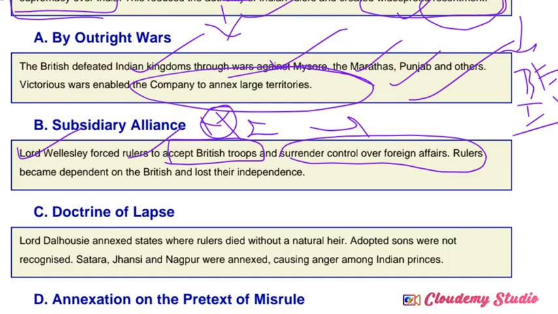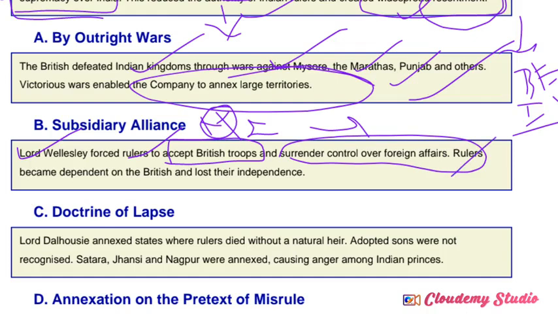They should have a British officer in the royal court, and all foreign affairs must be surrendered to the Britishers. Indian rulers should not have any kind of foreign affairs with any other countries. So totally they captured each and every authority and right of the Indian rulers at that time.